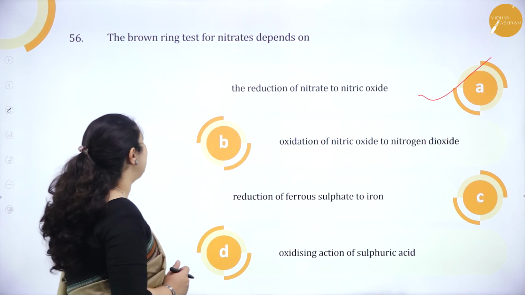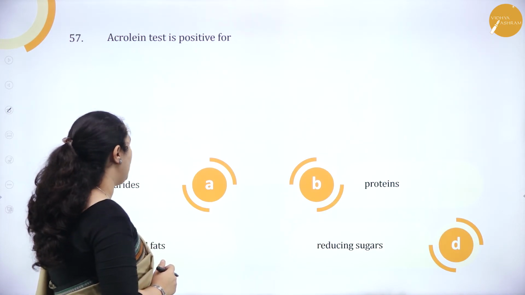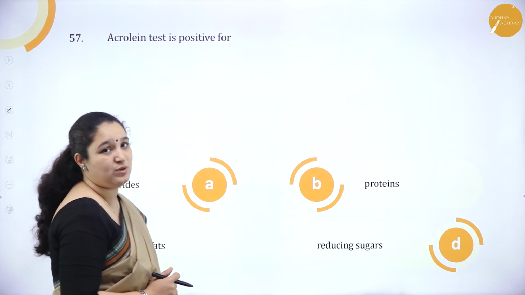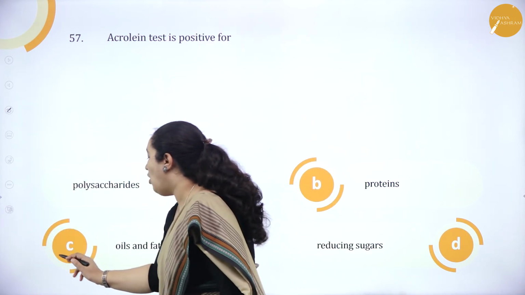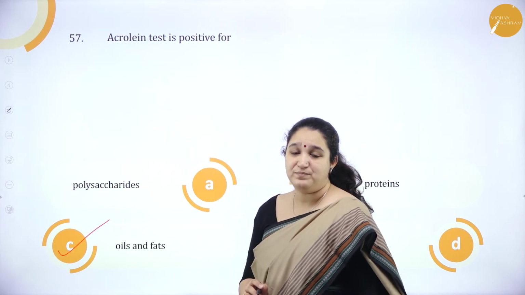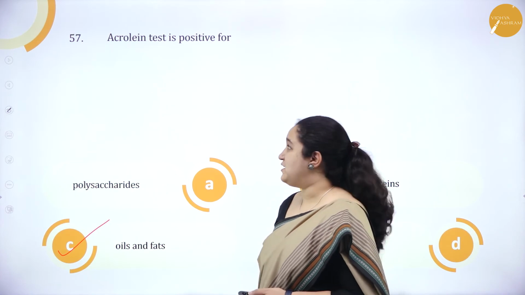Okay. Next one. Acrolein test is positive for polysaccharides, proteins, oils and fats, reducing sugar. Acrolein is a test which is used for detection of oils and fats. Okay. So option C is the correct answer. We'll go to the next question.